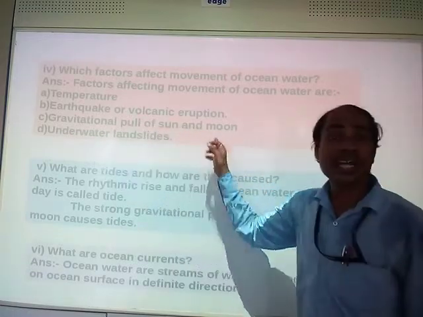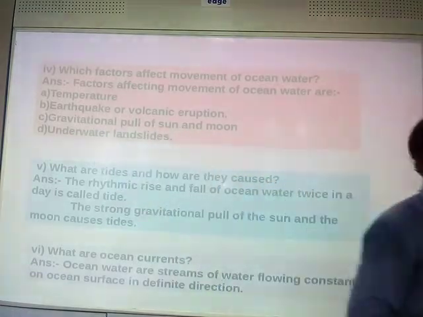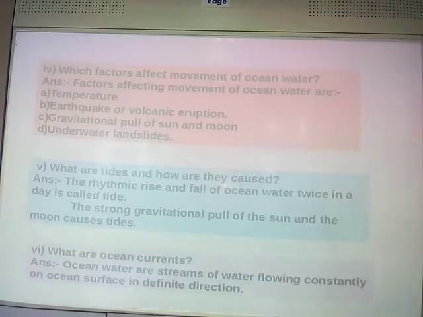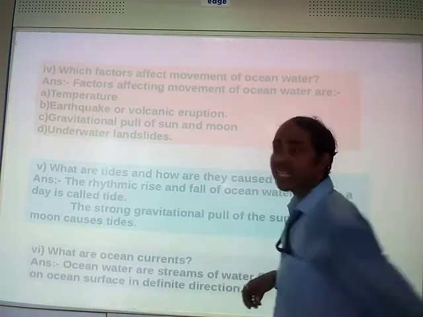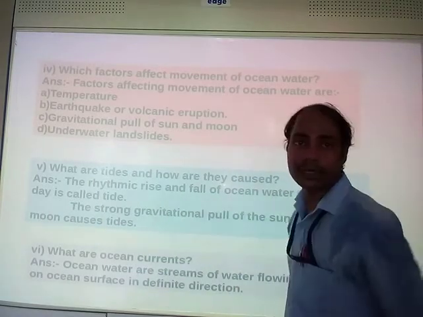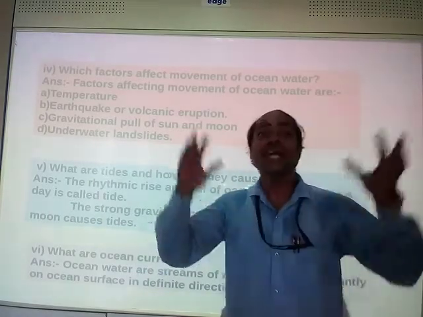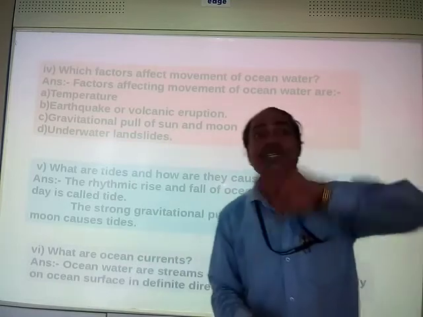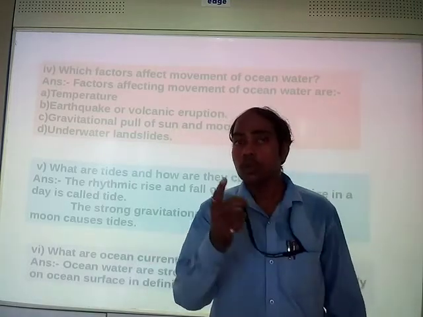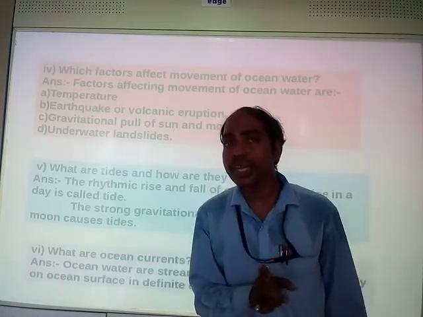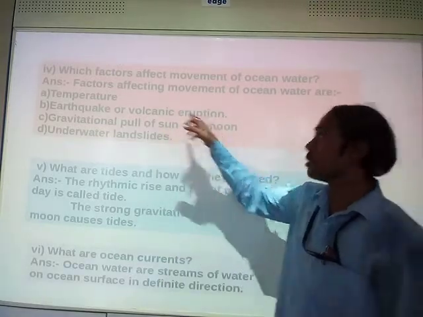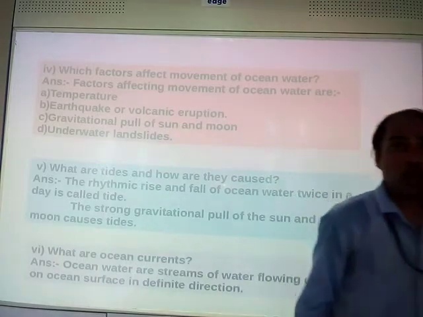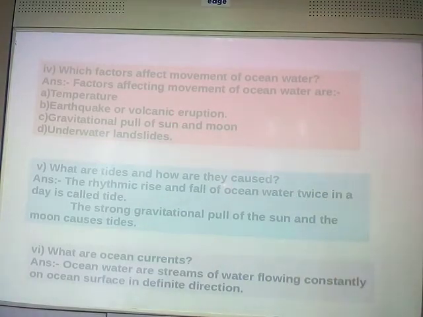Gravitational pull of sun and moon also affects the ocean water movement, right? If sun and moon are pulling it at a high rate, then high tides are caused. So tides are also caused due to movement of ocean water, right? So gravitational pull of sun and moon affects the movement of ocean water.